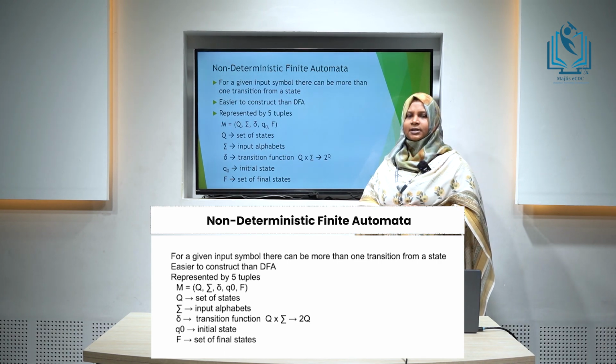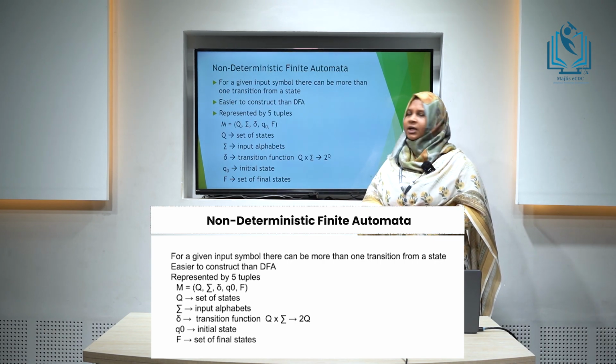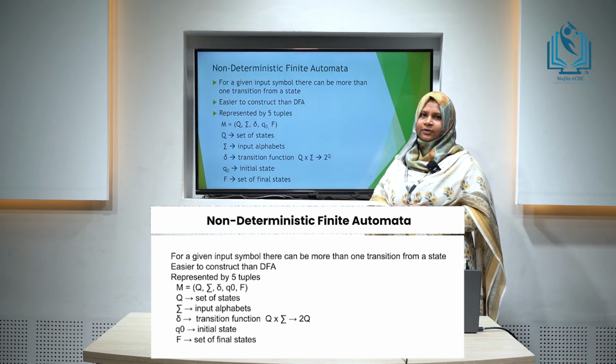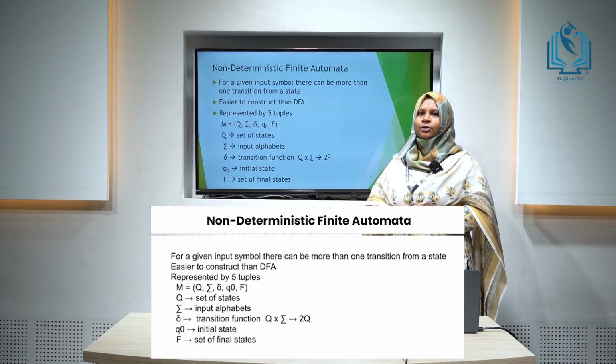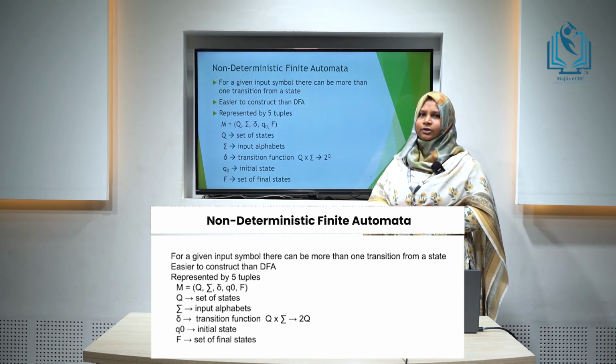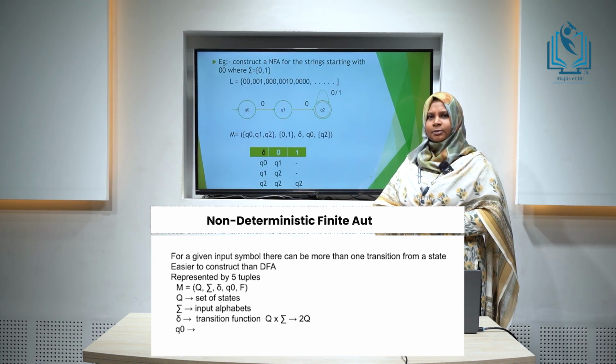Q defines the set of states, sigma defines the set of alphabets, delta defines the transition function for NFA, that is Q cross sigma gives power set of Q, and Q0 defines the initial state and F defines the final states. Let's consider an example.